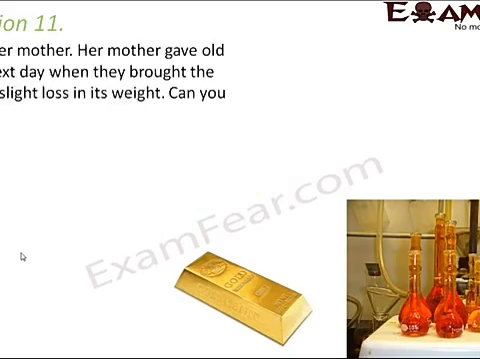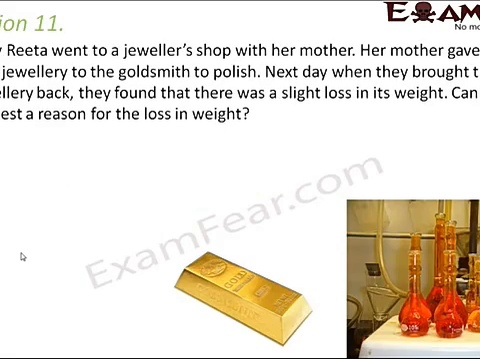Question number 11. One day Rita went to a jeweller's shop with her mother. Her mother gave old gold jewelry to the goldsmith to polish. Next day when they bought the jewelry back, they found that there was a slight loss in weight. Can you suggest a reason for the loss in weight? Now as I told you before also, how do we polish gold? In order to polish gold, we need to just dissolve a very thin layer of gold. Once the topmost layer is gone, the layer below is definitely going to be shiny, and that's how the gold gets polished.